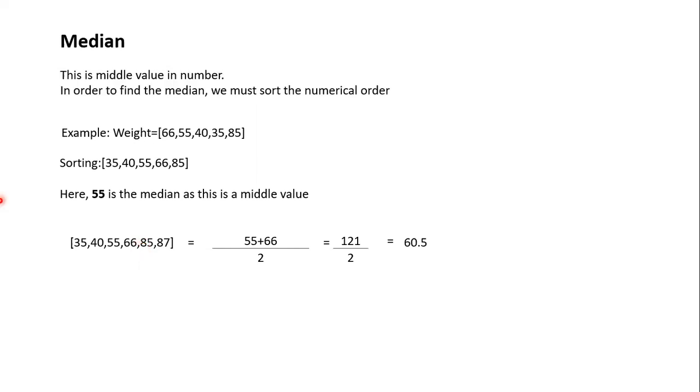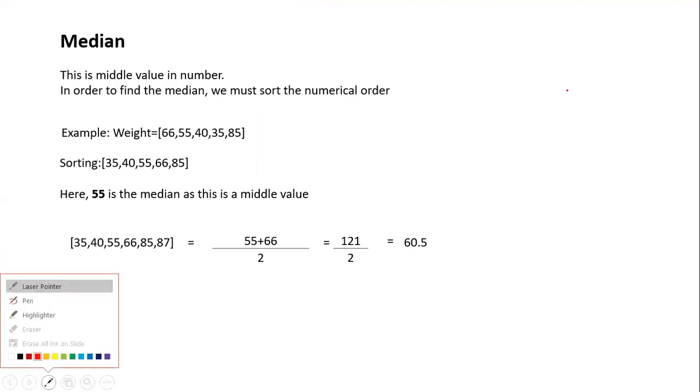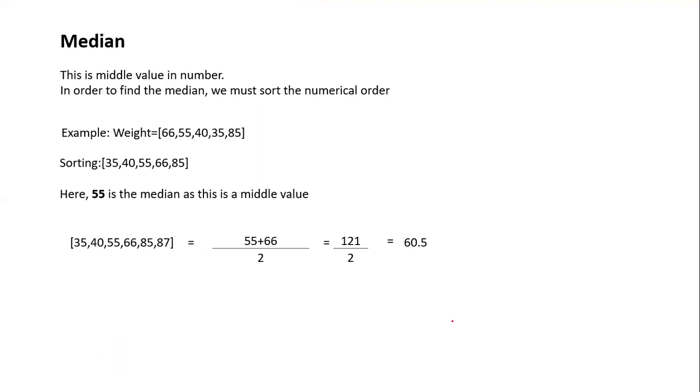So I hope you have got the median. As I said, this is the middle value in a set of numbers. If there is a uniform distribution of data, mean is very good. If we have outliers or anything as such, it is better we use the median.